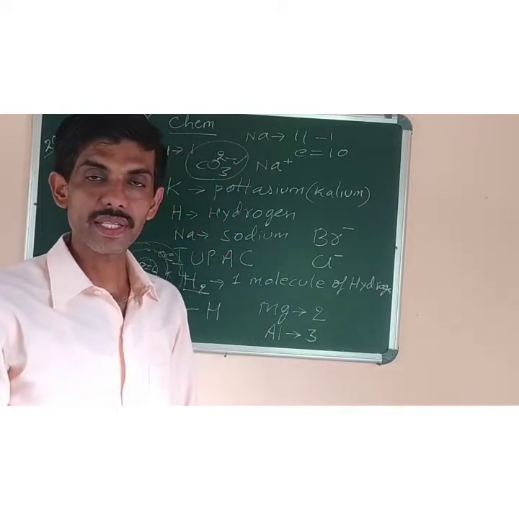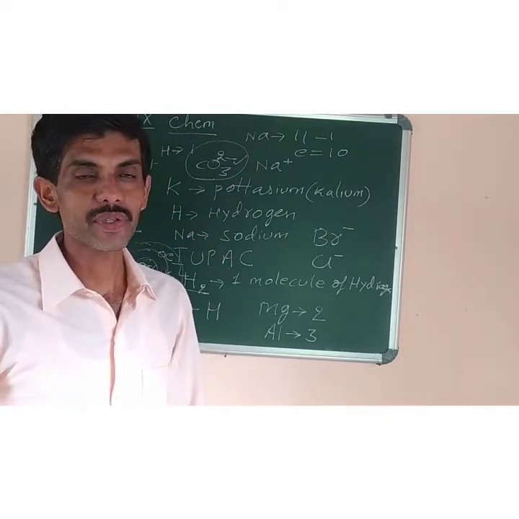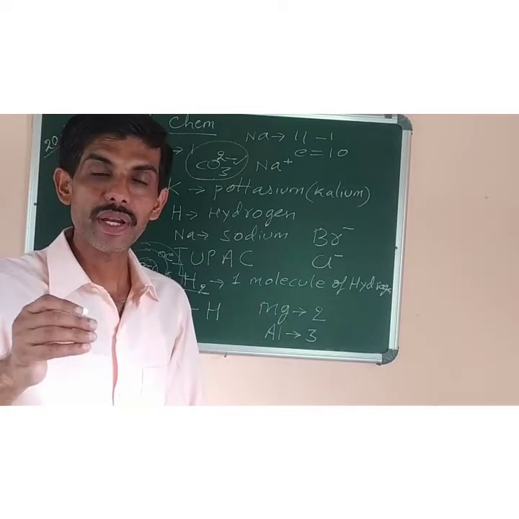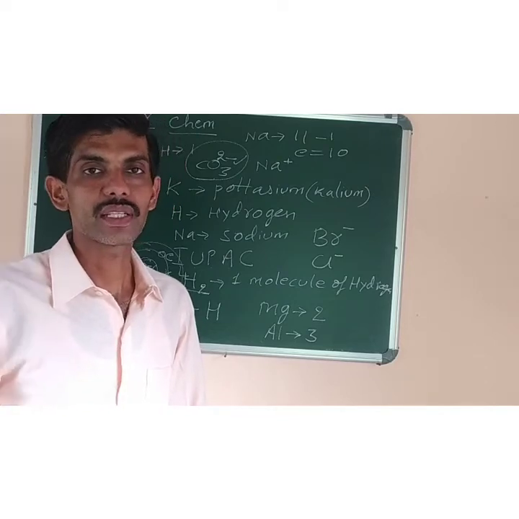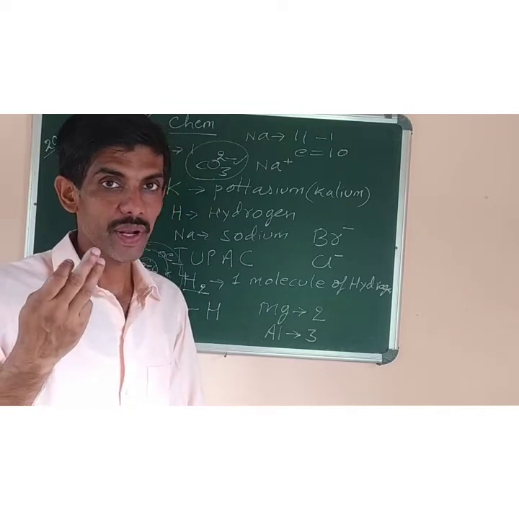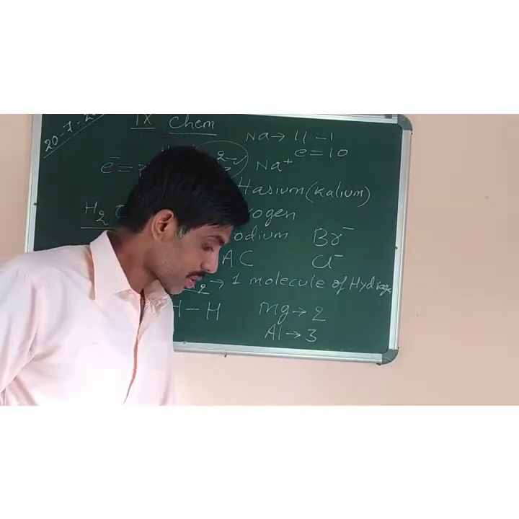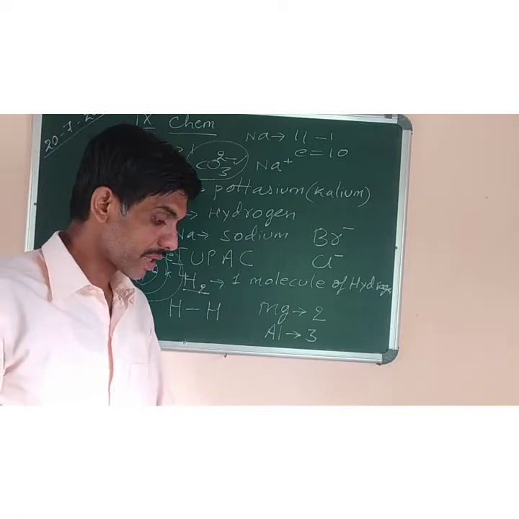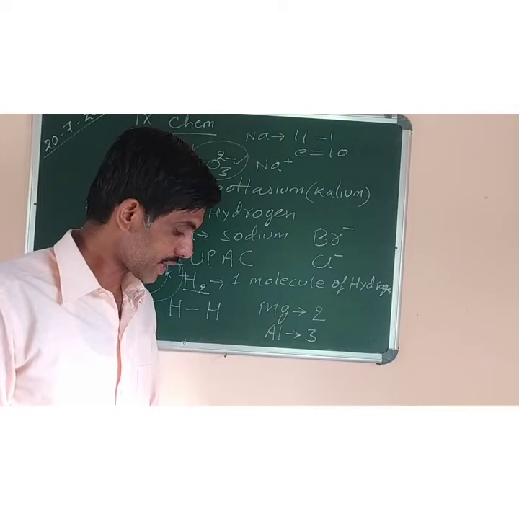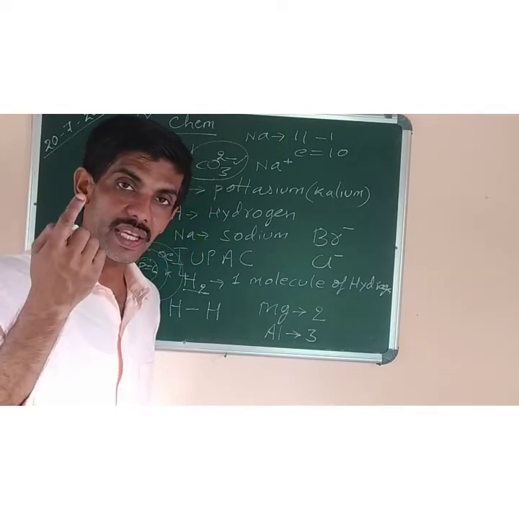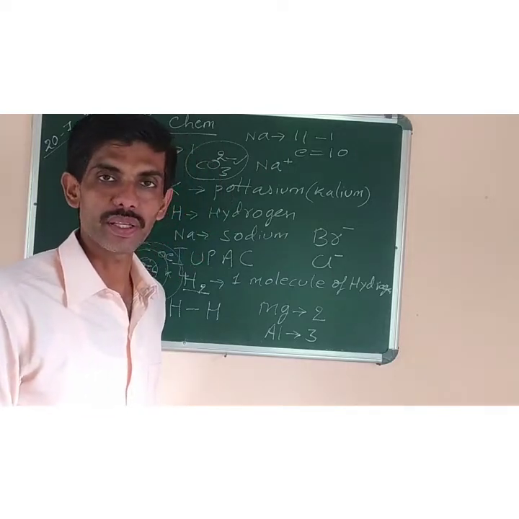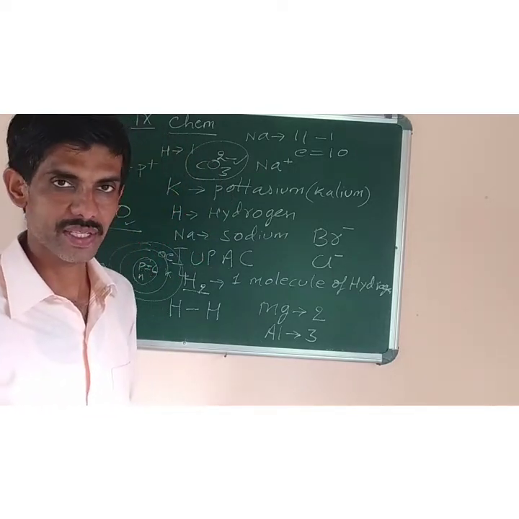What is variable valency? There are some atoms of elements which show more than one valency. If an atom of an element can show more than one valency, it is said to have variable valency. For example, iron shows two valencies, +2 and +3. If the valency is 2, we say ferrous. If it is 3, it is called ferric. Similarly, for mercury, if the valency is 1, it is called mercurous. If the valency is 2, it is called mercuric. So names are given differently if the valencies are different.